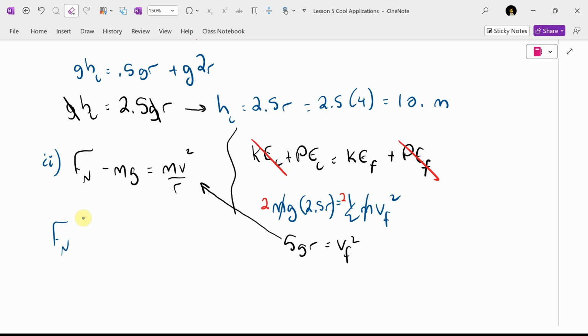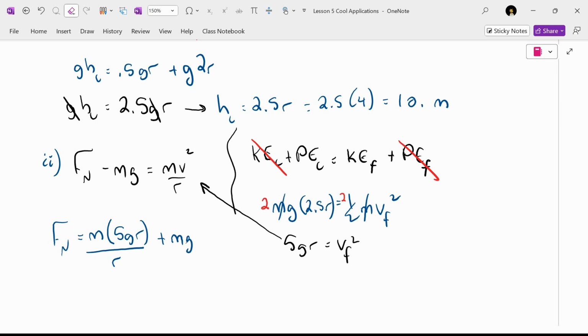Yeah. So I'm going to have m, instead of v squared, 5 gR over r. There's mv squared over r. Is that okay? And then what did you say I'm going to do with that mg? Add it.